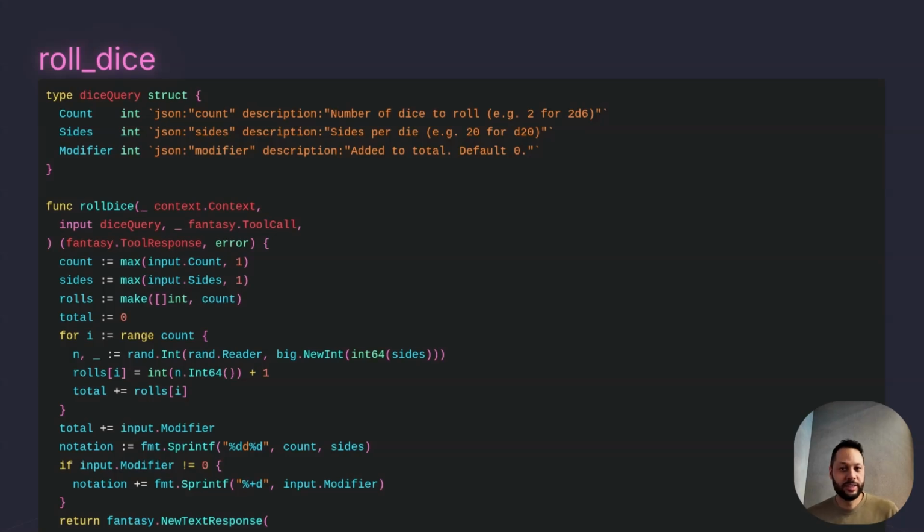When I originally created the demo for this video, I wanted to allow the model to just pass in different dice with different notation, but I kept having issues with the model hallucinating notation, adding extra characters, and so on. So instead I created a struct for it. I gave it a count, sides, and then a modifier. And that seemed to help it.